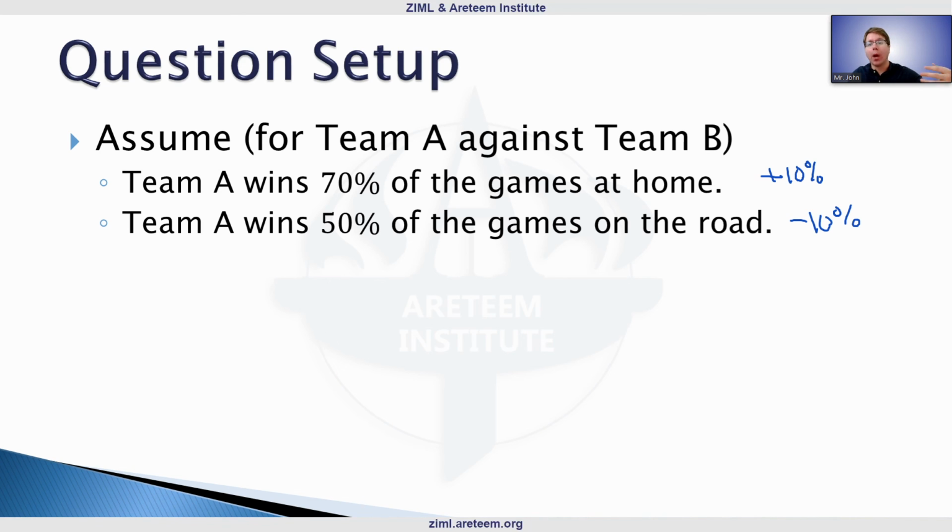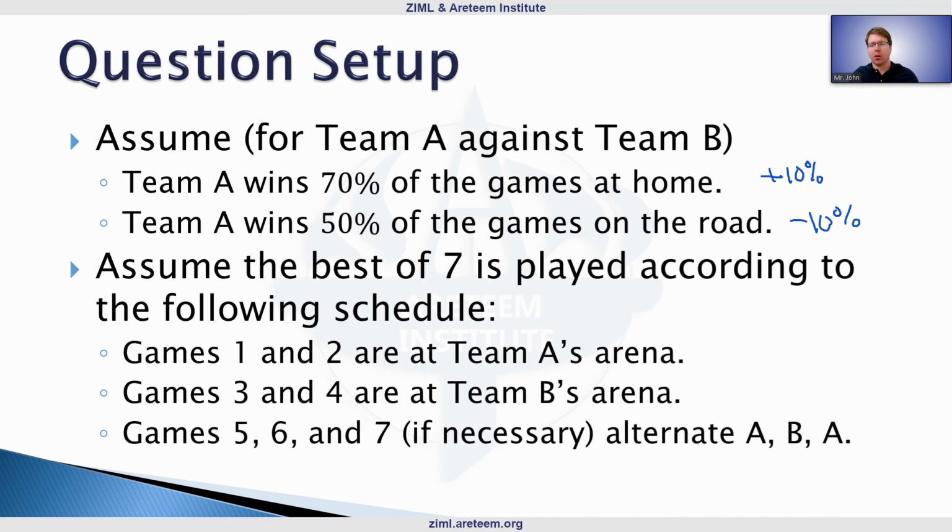Now, question, where are the games played? Assume that this is played according to the following schedule. This is how things like the NBA do this. Games 1 and 2 are played in Team A's arena. 3 and 4 are in Team B's arena. 5, 6, and 7, if those are necessary, alternate ABA. So that's the way that these arenas are chosen as far as the schedule.